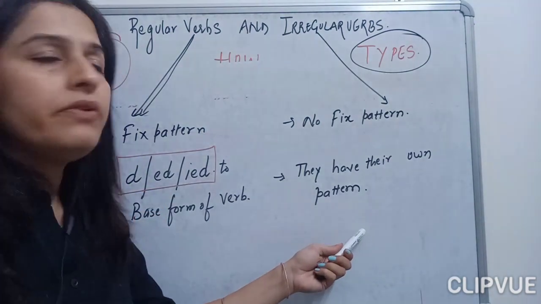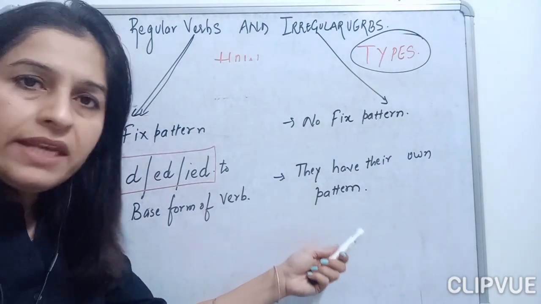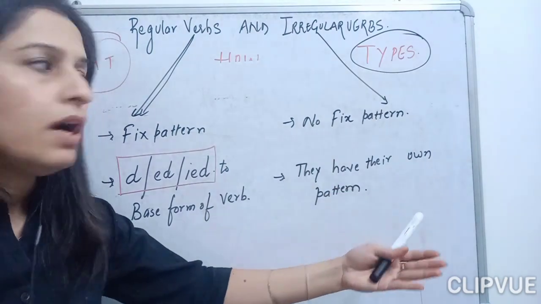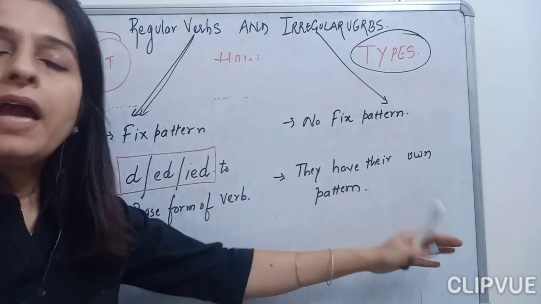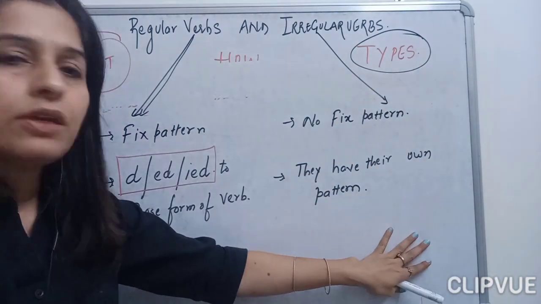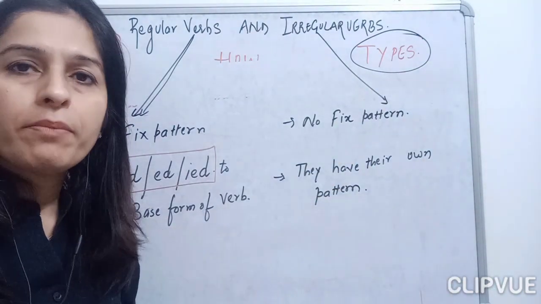In the irregular verbs, they don't follow any such pattern. They have their own pattern of changing. When I explain the irregular verbs, then we will discuss more about them.